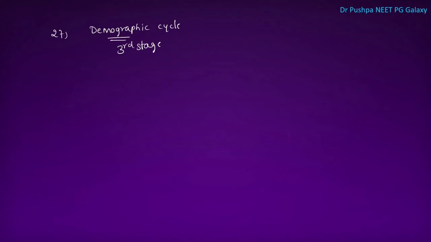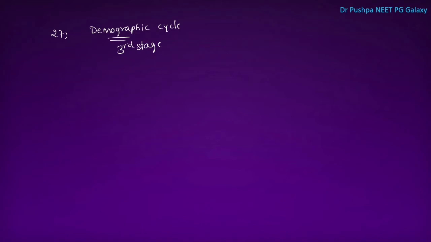Third stage is late expanding. In this, birth rate and death rate both are decreased, but birth rate is decreased more than the death rate. So it is late expanding. India is in the third stage.